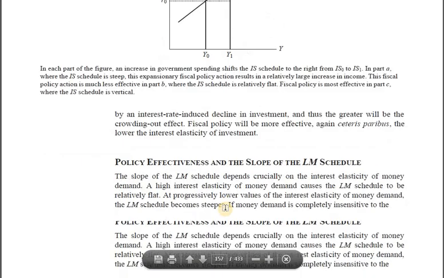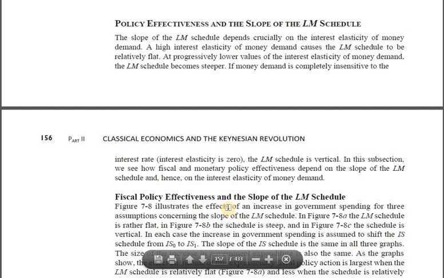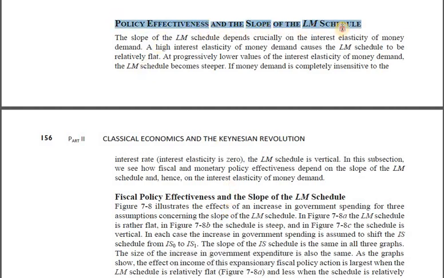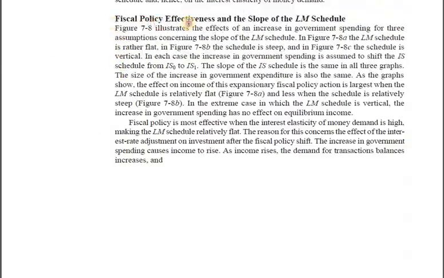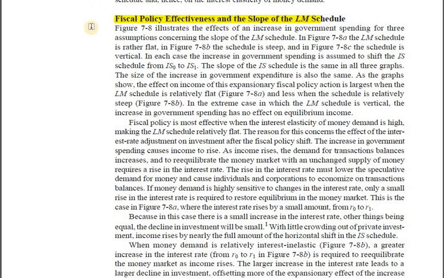So I think this much is enough. If you haven't gotten over it, please read Froyen on your own and try watching it again. Let's get on to the next one: policy effectiveness and the slope of the LM schedule. Here we're talking about fiscal policy and the LM schedule. Fiscal policy means government sector. We're talking about either an increase or decrease in taxes or an increase or decrease in G, that is government expenditure, plus the slope of the LM schedule.